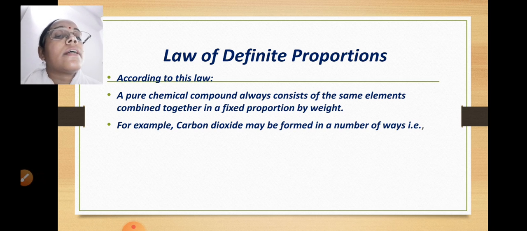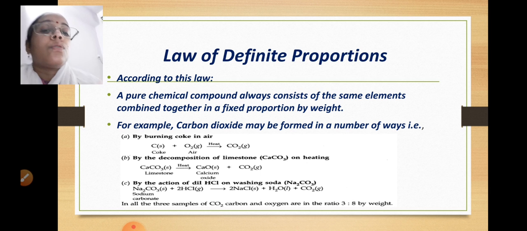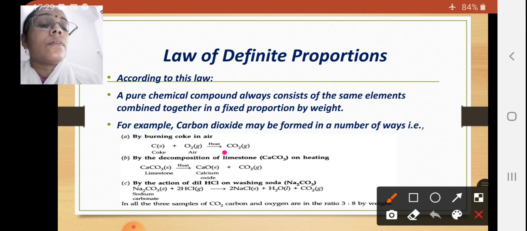Like you can see here, carbon dioxide may be formed in a number of ways. That is by burning coke in air. When coke is burnt in air, coke is in the solid form and O2 is in the gaseous form, so CO2 is formed.